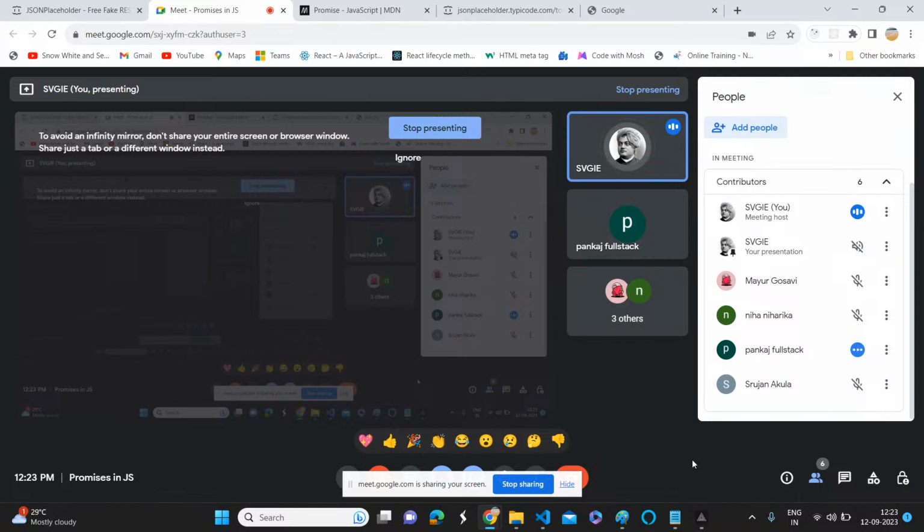But now the bigger promise is that we are going to start the project from 19 September. Yeah, that is the most interesting thing which is going to happen. If it works out properly, then definitely it will help more people. And everyone should be ready because it's not that easy.